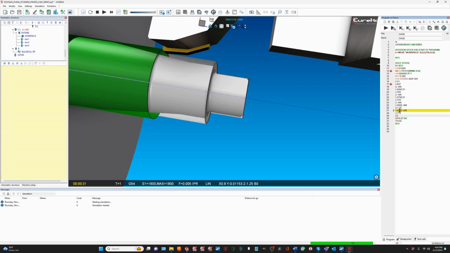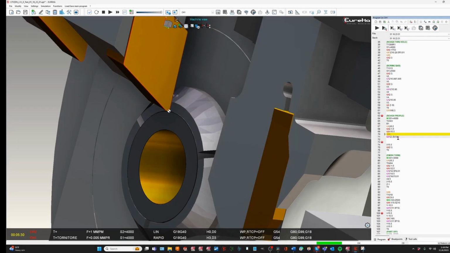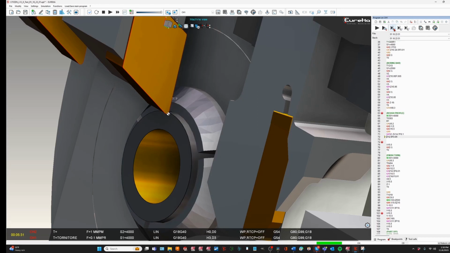Check out how Eureka G-Code simulates your handwritten G-code and the real-time editing tools that are at your fingertips. You can simulate your G-code as you write it in the Eureka editor.